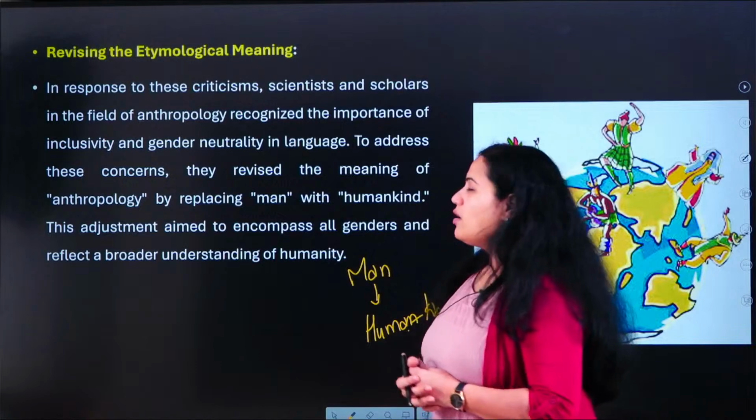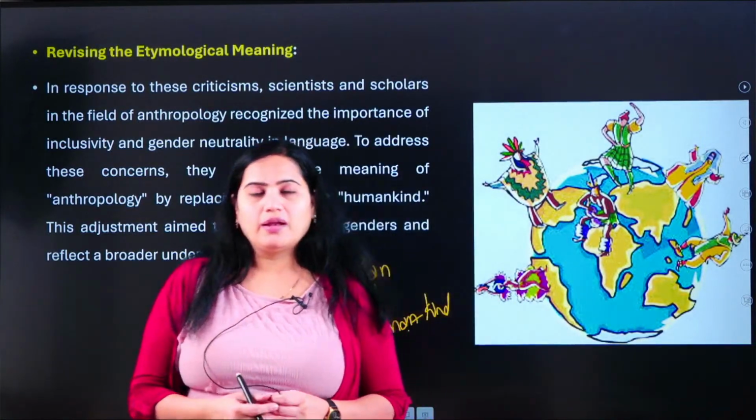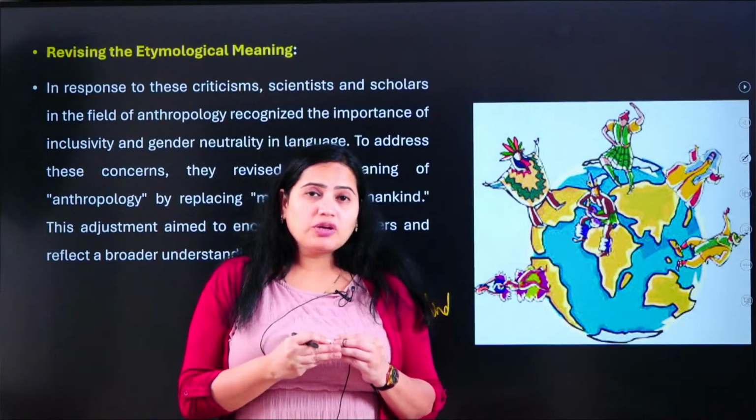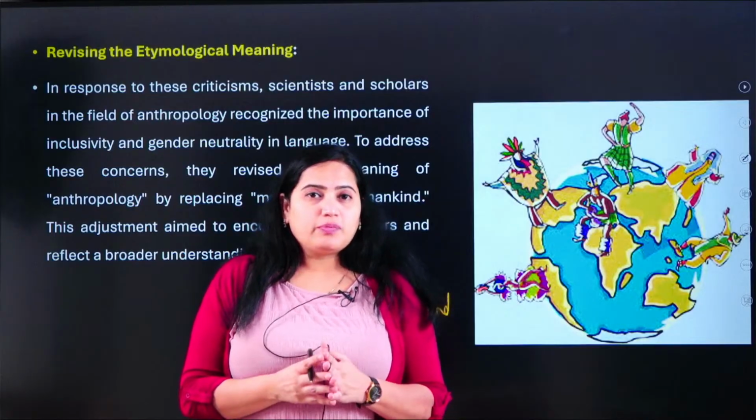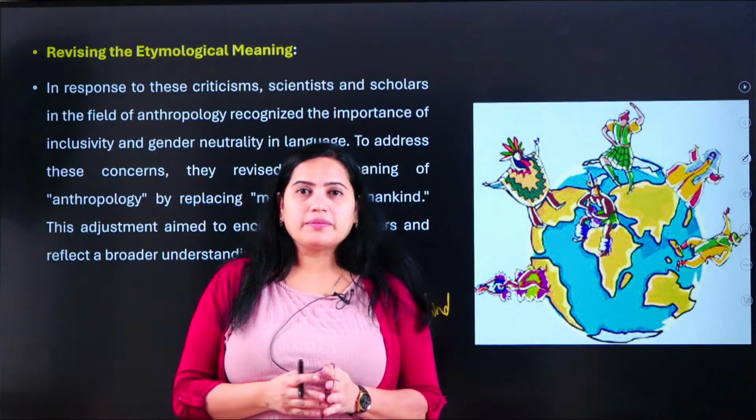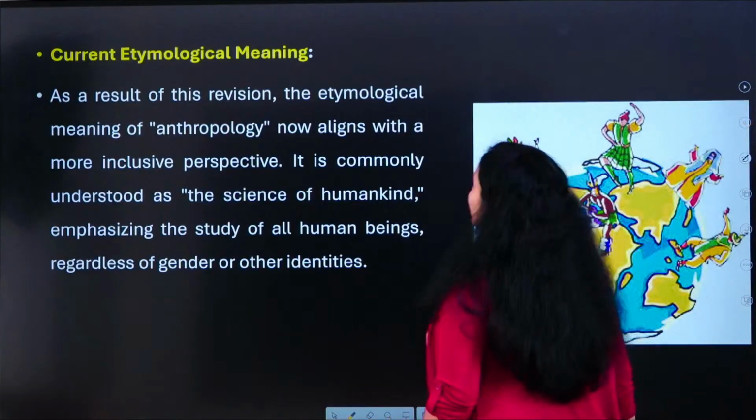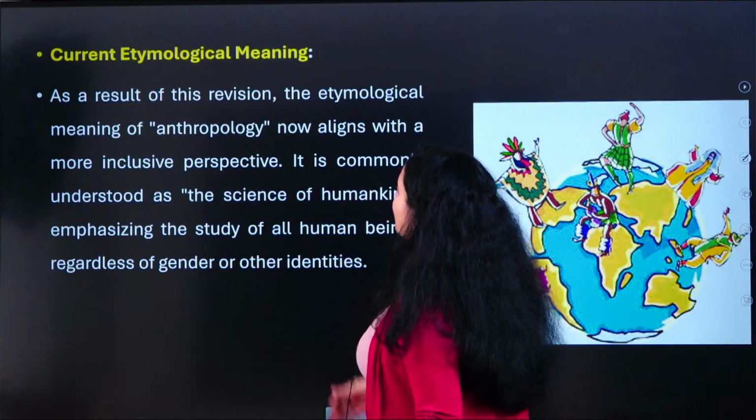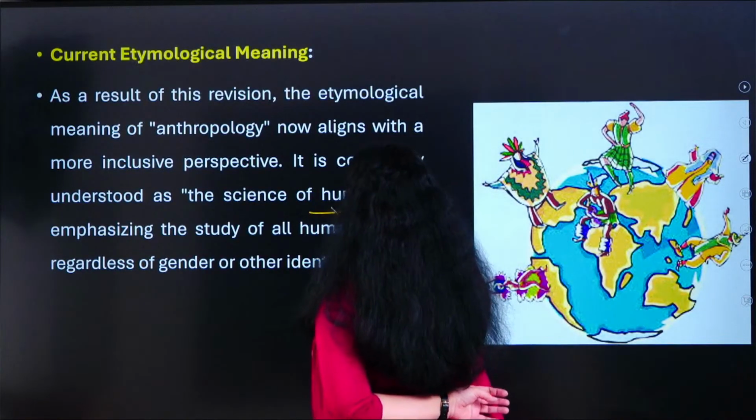Now if anyone asks you what do you mean by anthropology, you have to say that the etymological meaning of anthropology is a science of study of humankind. Now this becomes your etymological meaning. Now let us understand what is the scientific meaning of anthropology. The current etymological meaning we have already understood, it is a science of study of humankind.